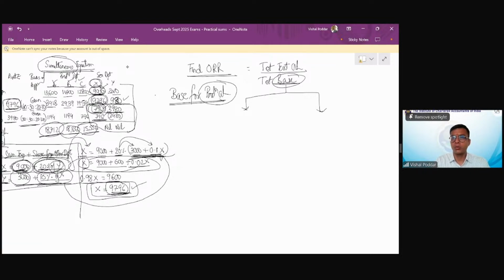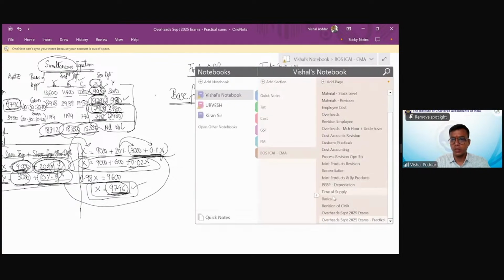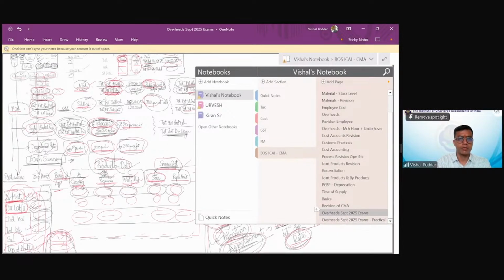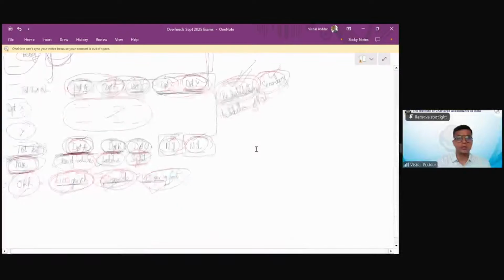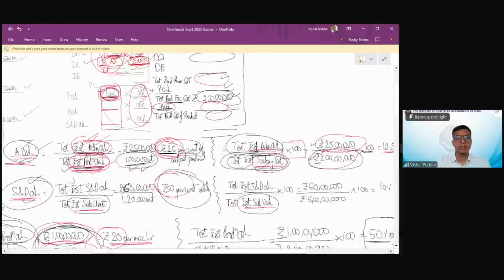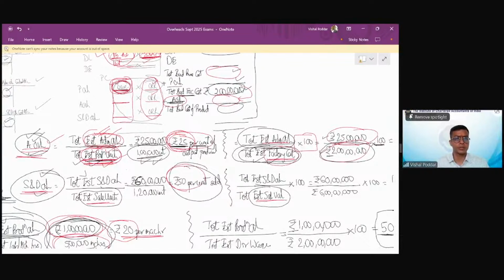See, I'll take you to the conceptual sheet again. This was our conceptual sheet where, when I explained the charging part, if you remember, I had explained that for administration overheads, generally there are two suitable bases. This we saw in the theory also.